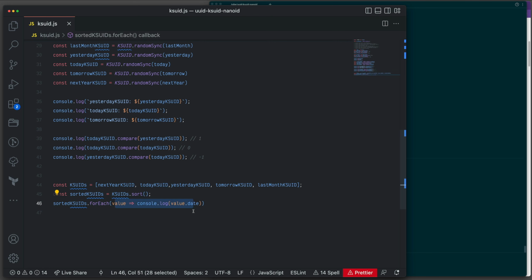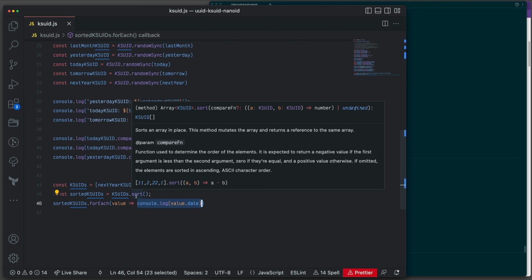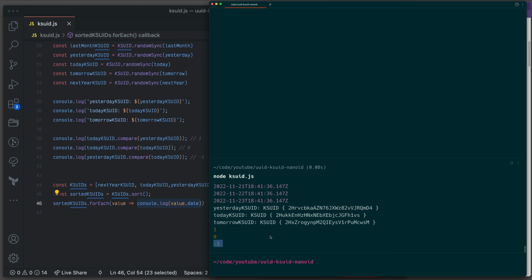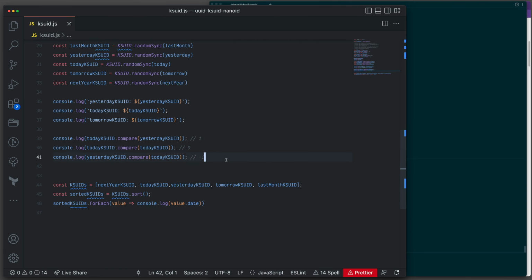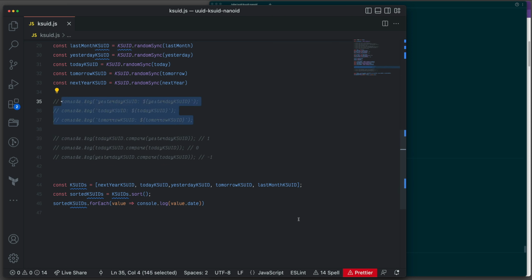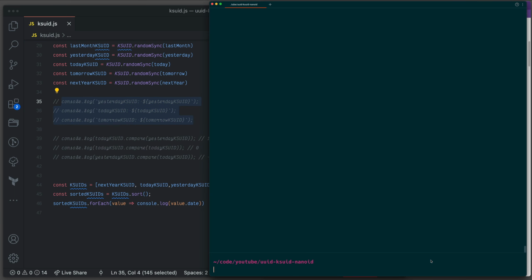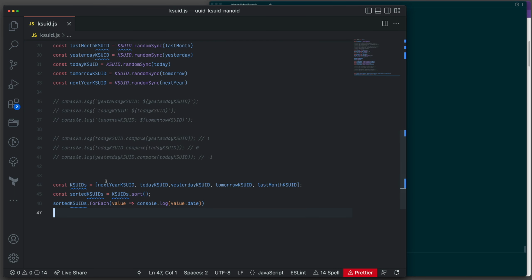the date. You can get the timestamp, you can get whatever, but you can see we just console log the value. We're not really doing anything. That normal sort is going to do everything for us. What I mean is this one. So I'm going to comment this bit because we don't want to see all of this stuff. And remember, we're starting from the array that is not sorted at all. We're going to sort it.